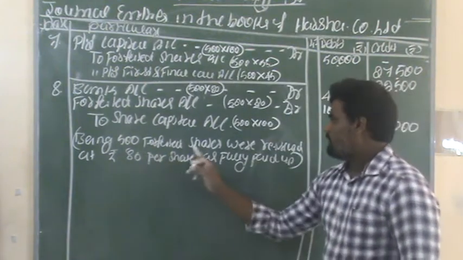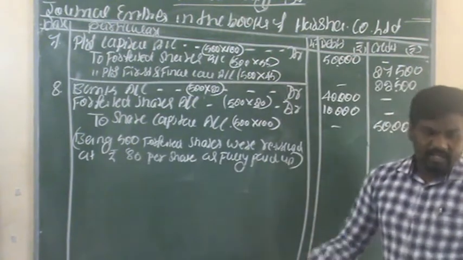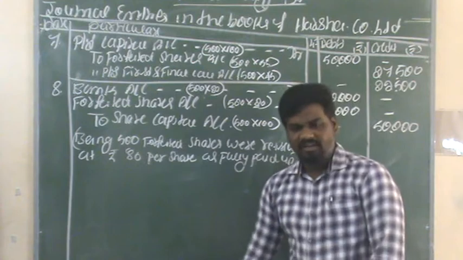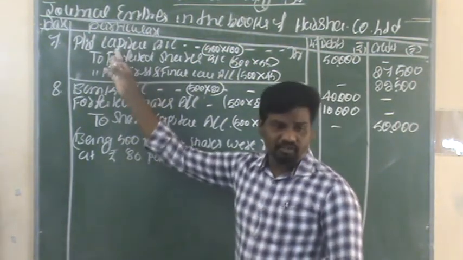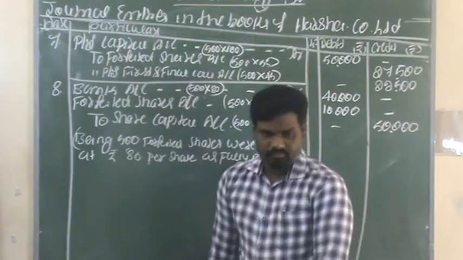So, being 500 forfeited shares were reissued at rupees 80 per share as fully paid up. This is the narration about the forfeited shares being reissued. So the seventh entry is related to shares being forfeited. The eighth one, the forfeited shares were reissued.